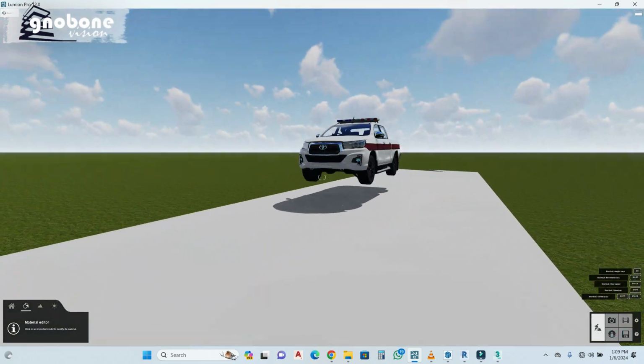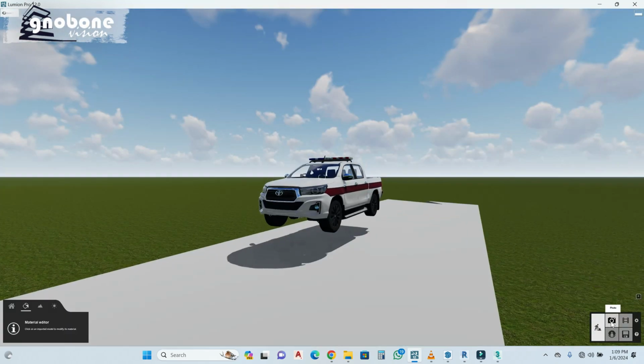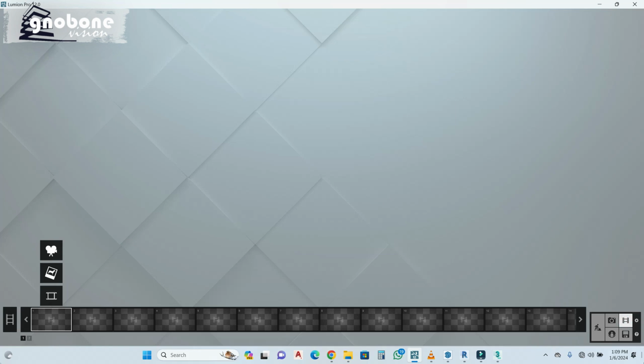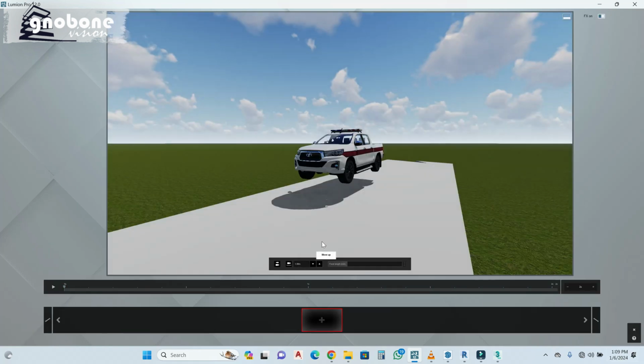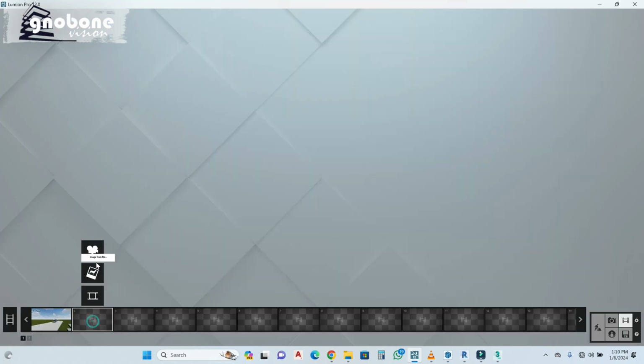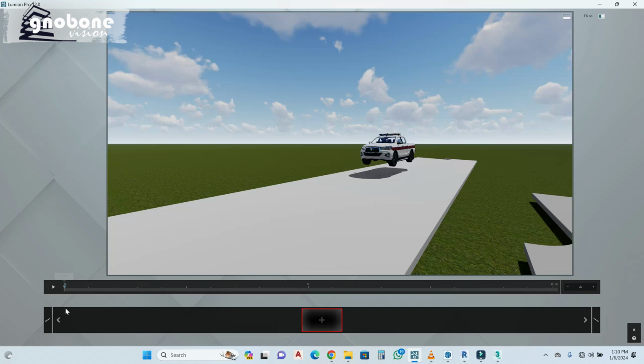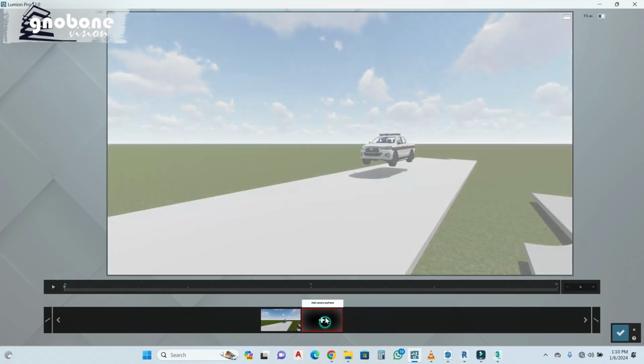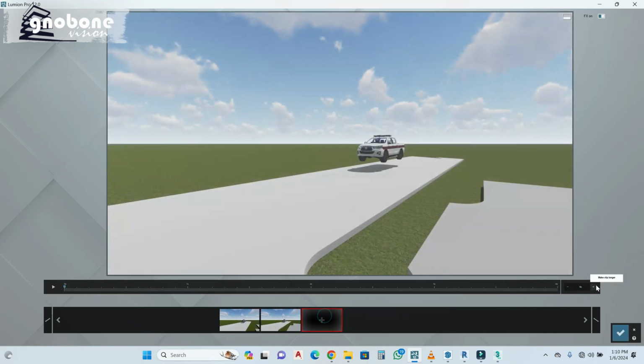So you have this. All you do is go to the movie mode, record. So then click another one. Continue from there.